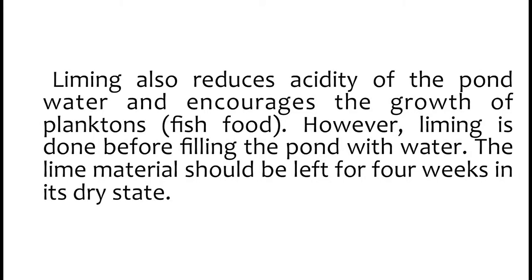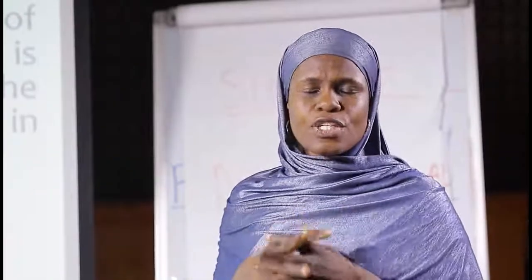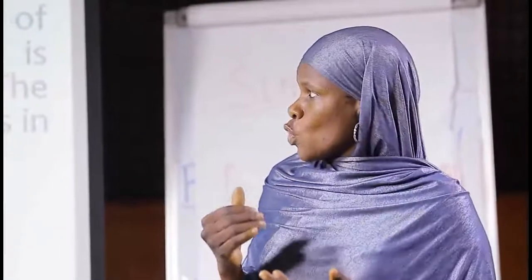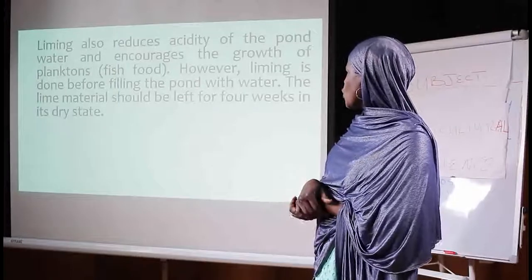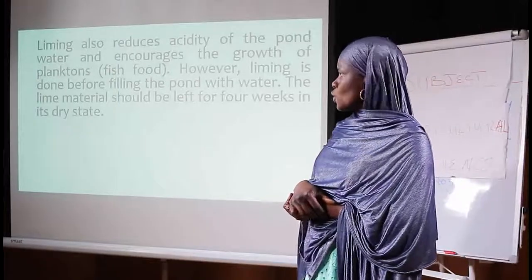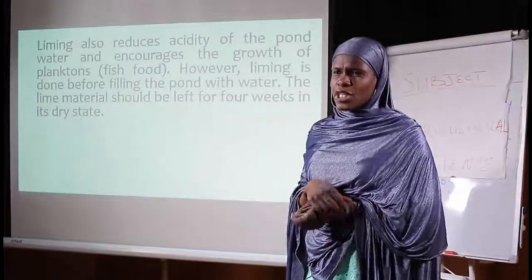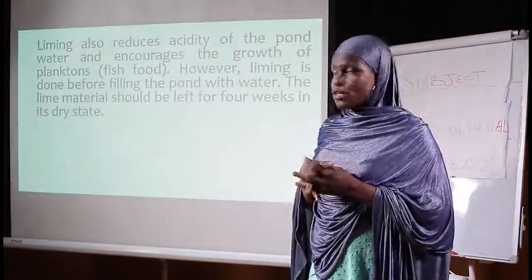Liming also reduces acidity of the pond water and encourages the growth of planktons. Here, when you apply the liming materials, it also helps in reducing the acidity content in the water that is in your pond. Because when the water is too acidic, it affects the fish and they will die. So when you apply the liming material, it reduces this acidic content in the water. And it also encourages the growth of planktons. These planktons are fish food, the natural food that are in the pond that the fish feed from.